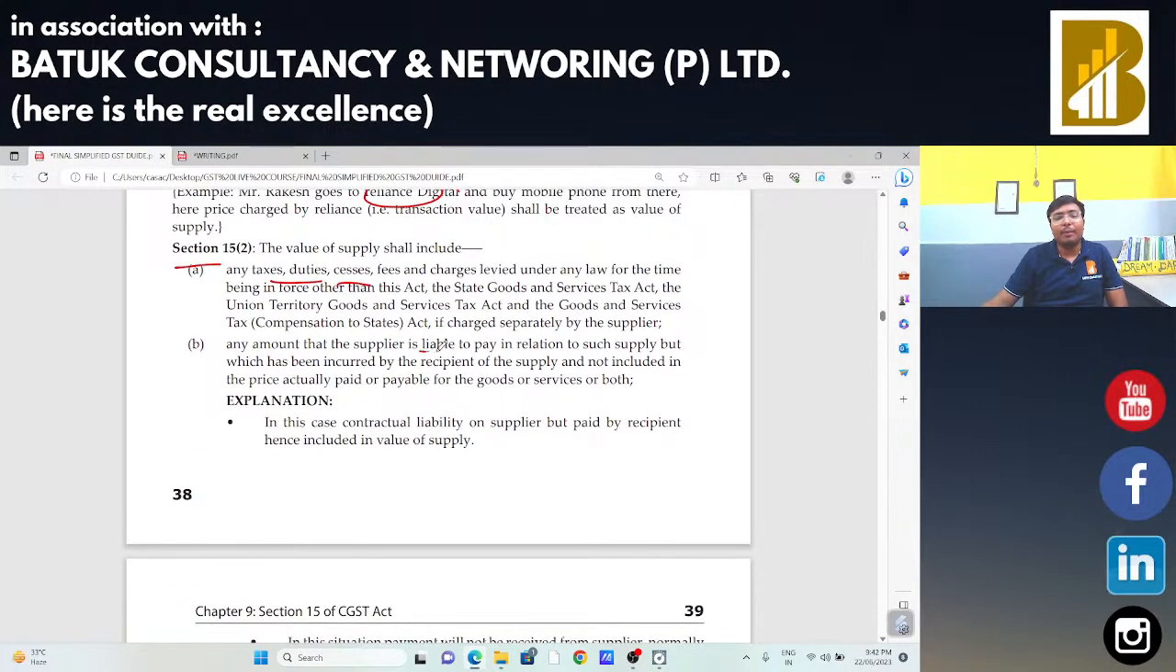Any amount that the supplier is liable to pay in relation to such supply, but the recipient has made the payment on behalf of that supplier, will also be included in the value of supply. Suppose for that 1599, 200 is spent by Mr. Vinod on behalf of Sachin Jain. In that case, the transaction value will be 1599, not 1399.